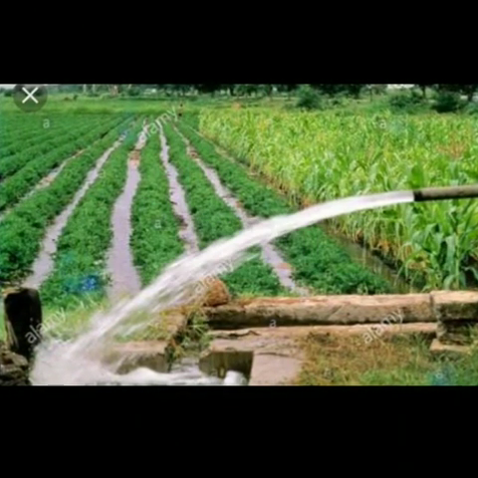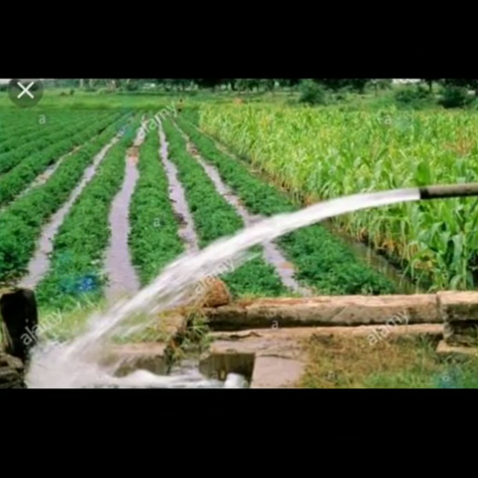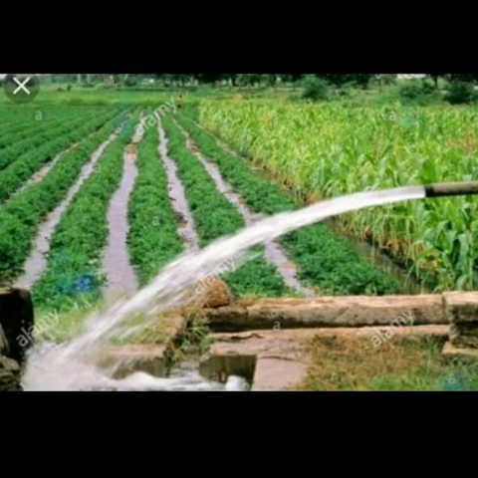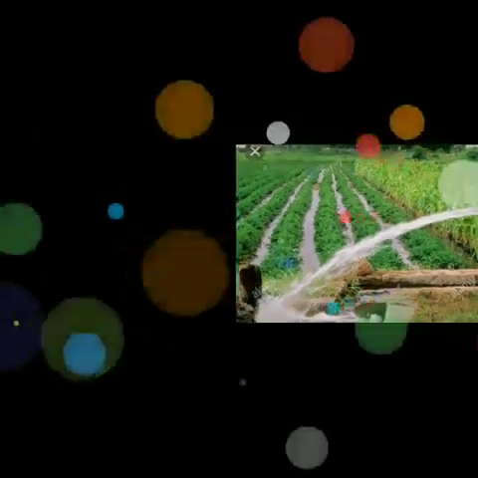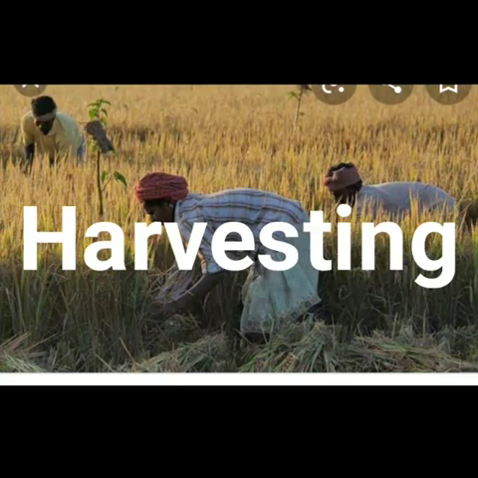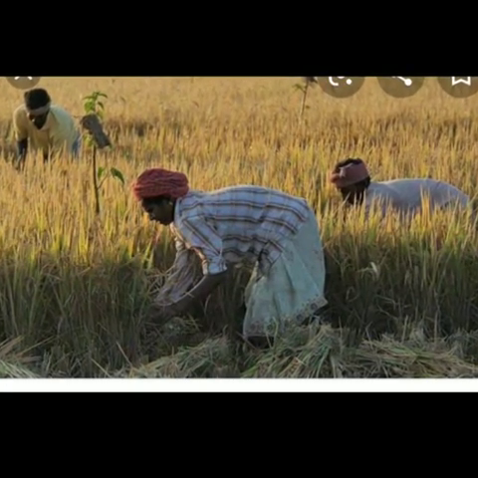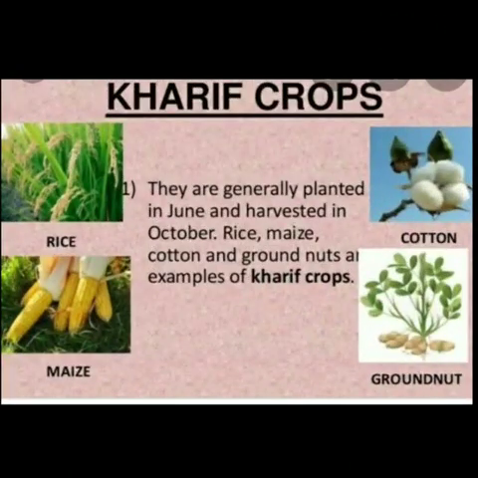We should give sufficient water to the plants for their growth. If we don't give sufficient water, the plant will not grow properly, so the farmers can't get a good yield. Okay. So at last, after all the crops are ready and well developed, they cut and gather.